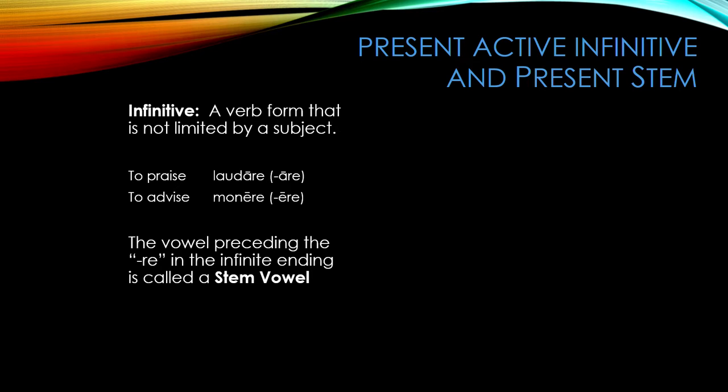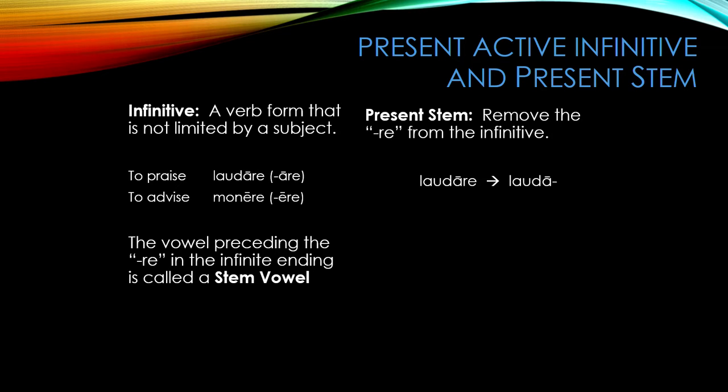The vowel preceding the re in the infinitive ending is called a stem vowel. This stem vowel is different for each of the conjugations. Verbs from the first conjugation will always have a long A as their stem vowel. Verbs from the second conjugation will always have a long E as their stem vowel. This stem vowel is important for forming the present stem of a verb. To form the present stem of a verb, remove the re from the infinitive. Thus, the stem of laudare is lauda, and the present stem of monere is mone.